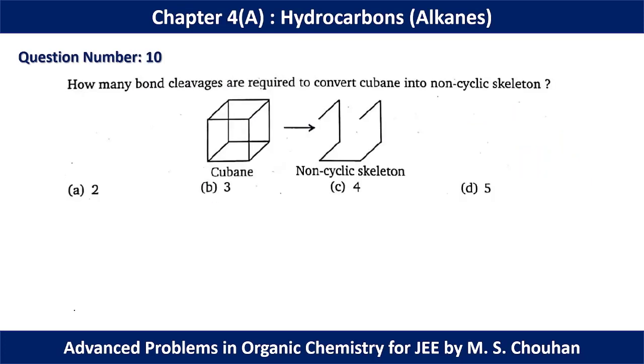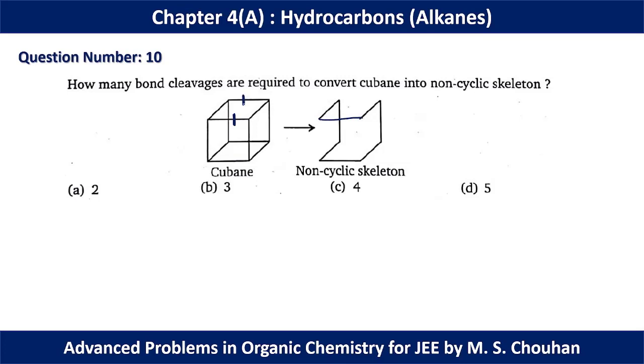For question number 10, how many bond cleavages are required to convert the cubane into a non-cyclic skeleton, and the final skeleton is given in this case. So we can start dissociating the bond like this. We have to dissociate this bond because this bond represents this one. Okay, so we can solve this question like this.